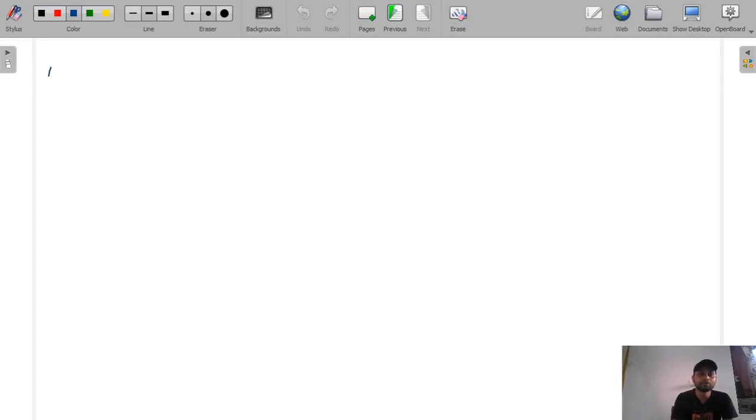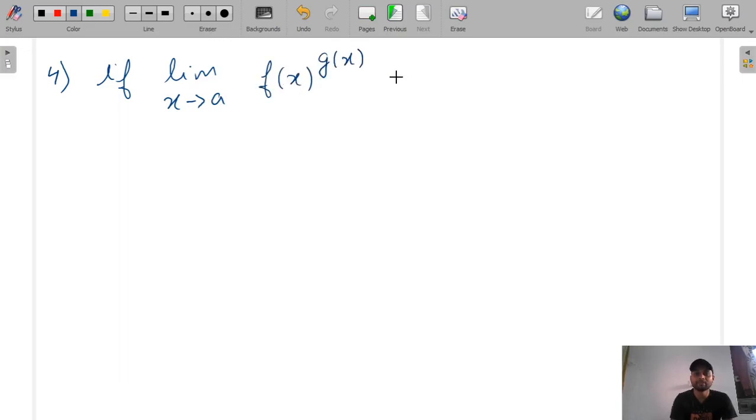Now we will see some more standard limits. This is the fourth one. Let's suppose the limit x tends to a of f(x) raised to the power g(x) is given such that it comes in the form of 0 raised to the power 0.